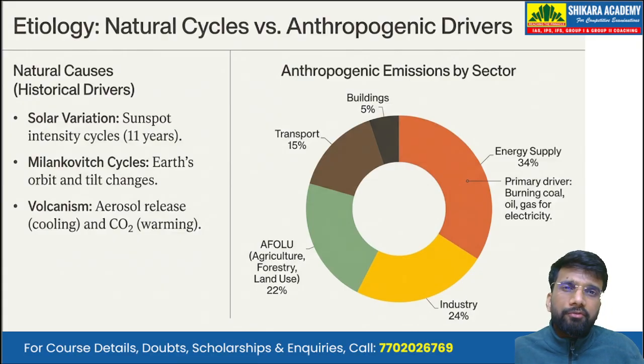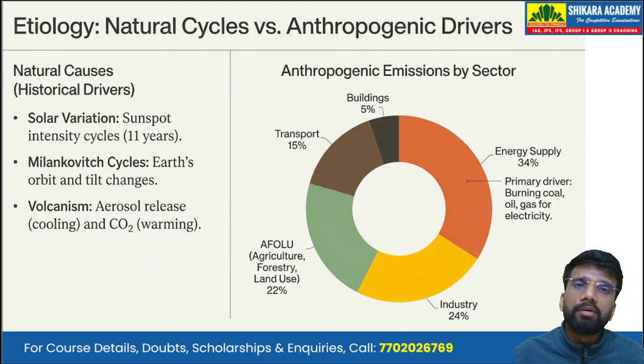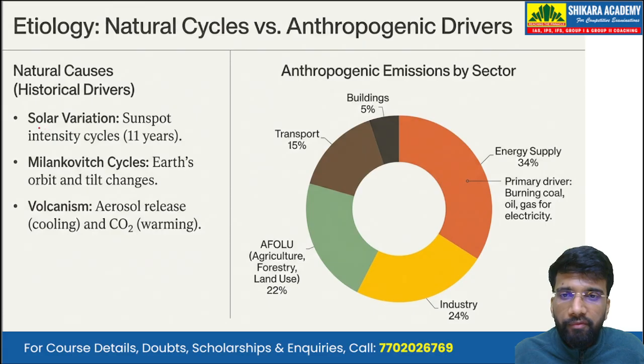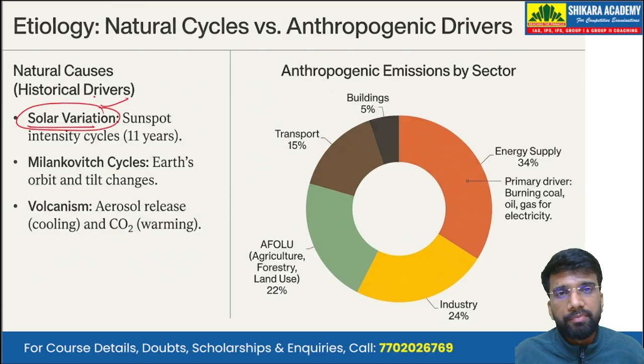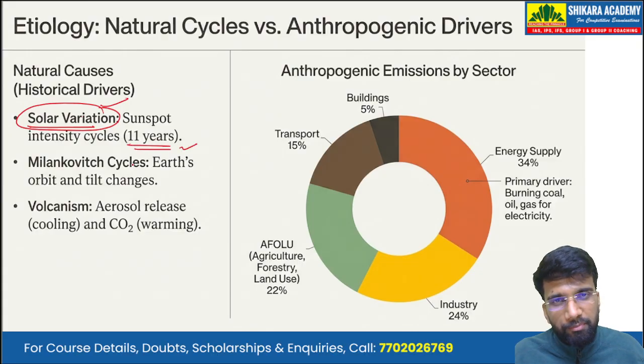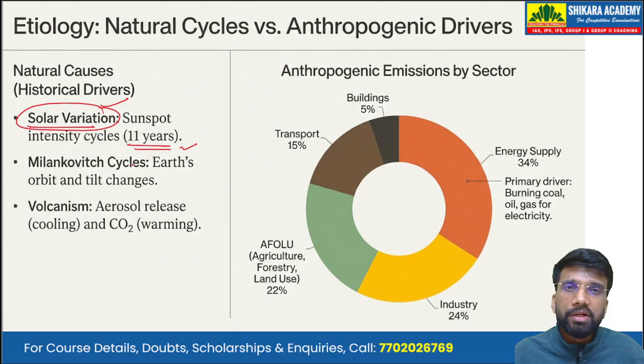Now, apart from these man-made factors that we have discussed, there are some historical natural causes of climate change or global warming as well. Now, these are variations in the solar cycle. Because every 11 years, the sunspot intensity on the surface of the sun increases.